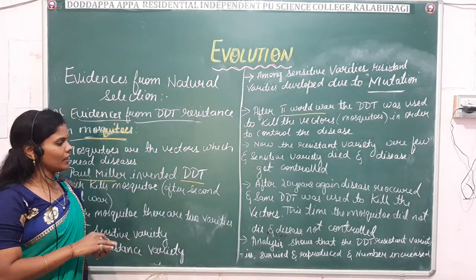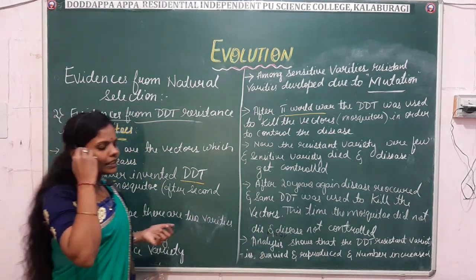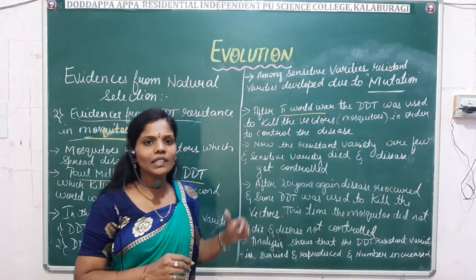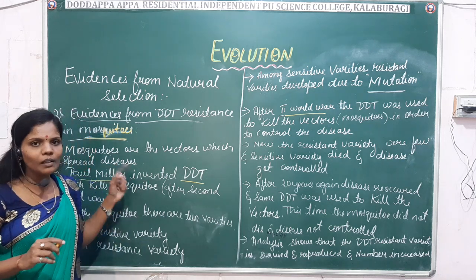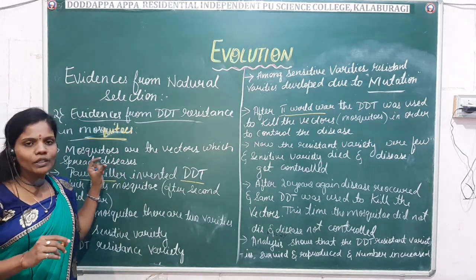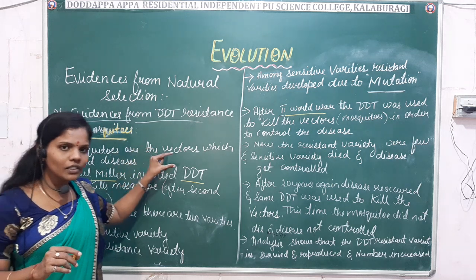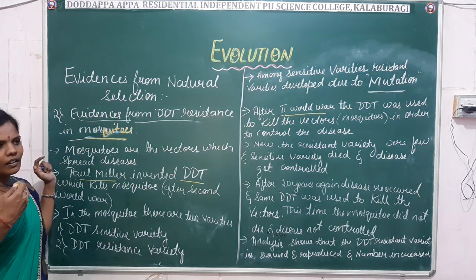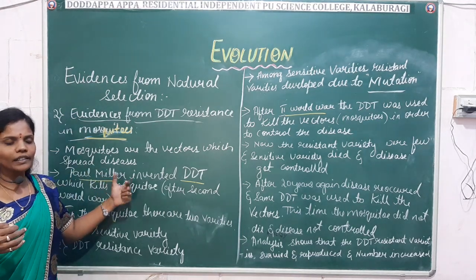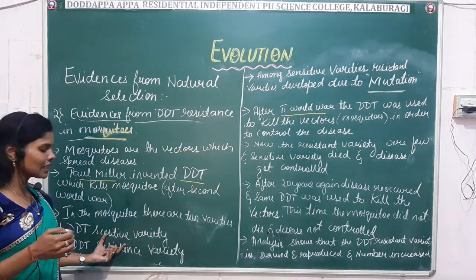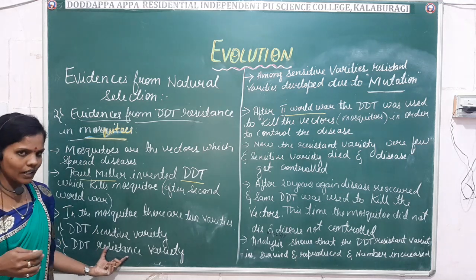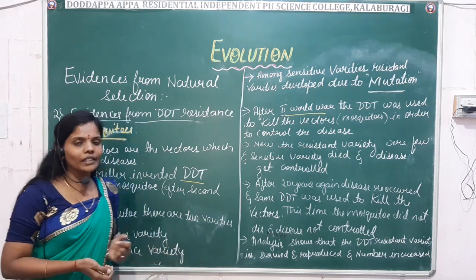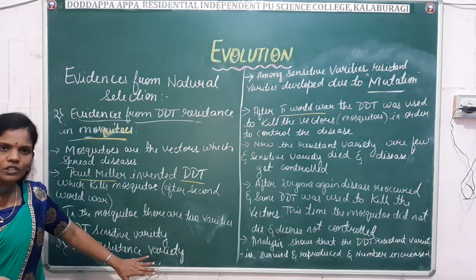So just once again we'll revise. The DDT was invented by Paul Miller. For what purpose was DDT used? It is used to kill mosquitoes, right? You already know that mosquitoes are the vectors which cause diseases. In these vectors we have two types of varieties: DDT sensitive and DDT resistant. Before the World War, the DDT sensitive varieties were more and the resistant variety was less.